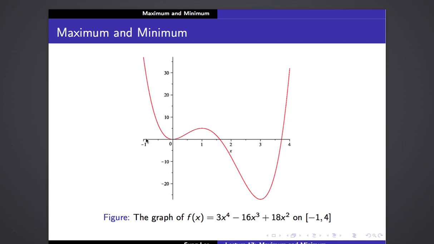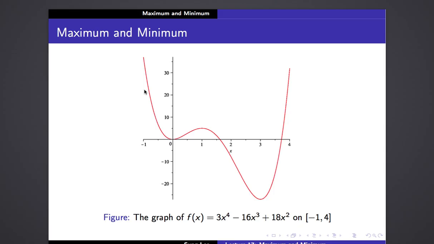So no matter how small a neighborhood, an open set centered at negative one, you take, there's a portion, precisely those values of x that are less than negative one, that are not part of this domain.